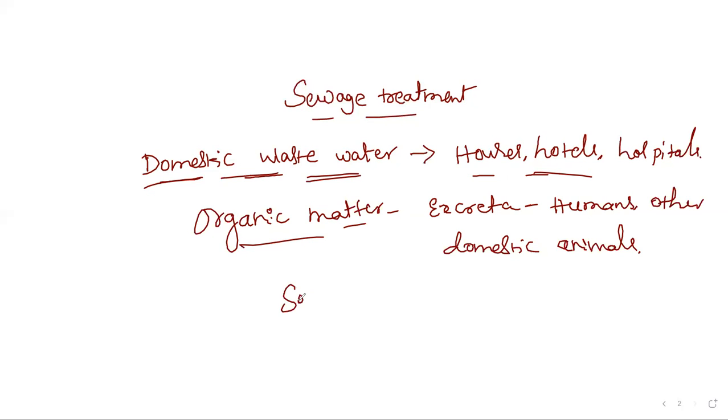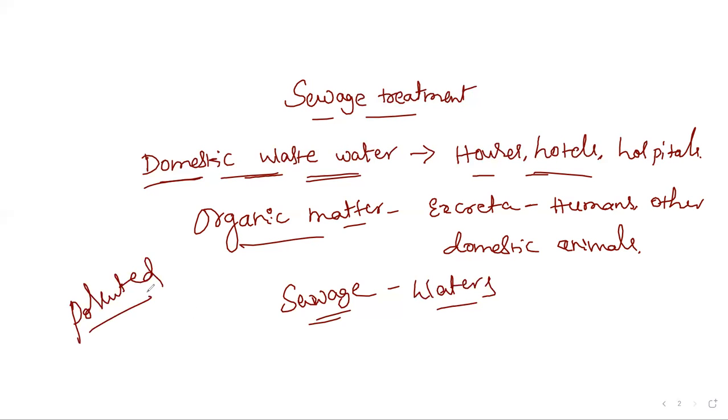See, before the sewage is released into naturally occurring water bodies, what usually happens? The sewage water gets mixed with water bodies like ponds, pools, rivers, or ditches, isn't it? So before that, the sewage should be treated. Treated means the impurities and the excess organic matter present in the sewage water should be removed before releasing it into water bodies. Because once the sewage water is released directly into water bodies, it will cause pollution of water. Then the water will become highly polluted.